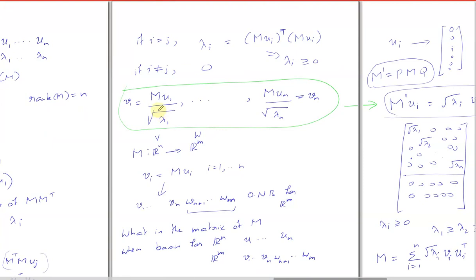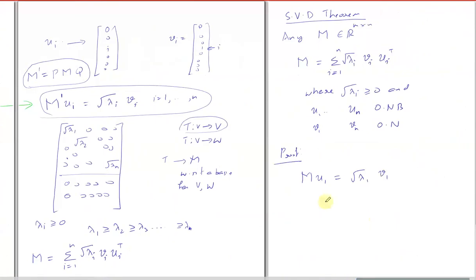Yes, sir. And if the action of the matrices is the same on the basis vectors, then the matrices have to be the same. You agree?